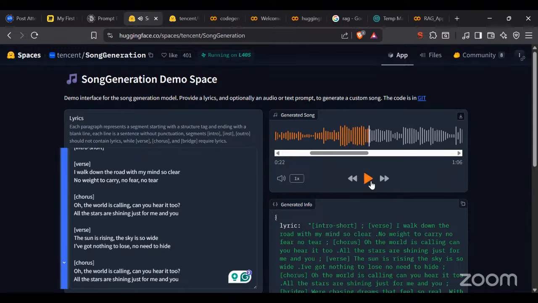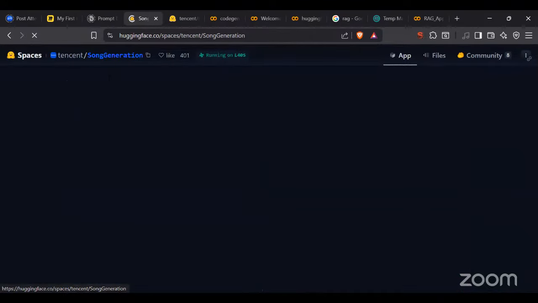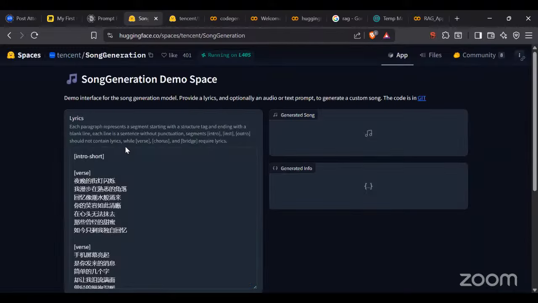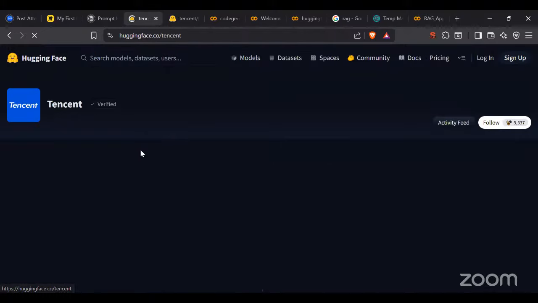All right, so let's pause it here, and hopefully you guys are able to understand how this model is working. Okay, nothing I did. Again, it's a demo space where you just gave the demo. If you want to use this model also, you'll simply go to the song generation model. And if I go here, to the use cases of this model, I'm going to go to this Tencent one.